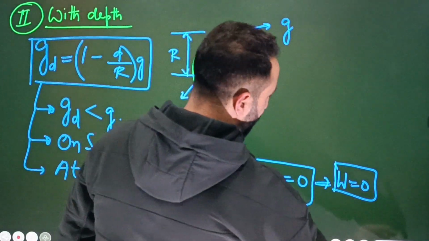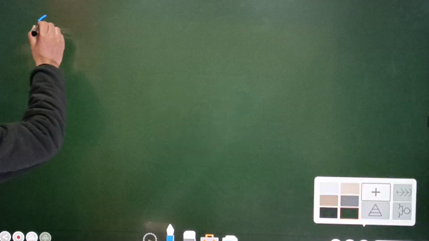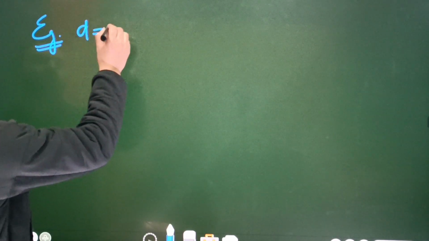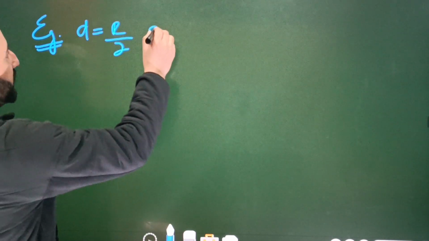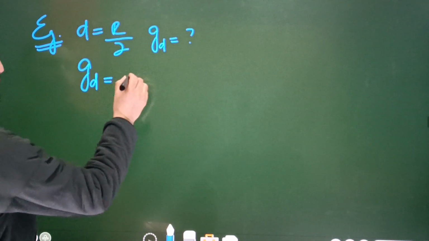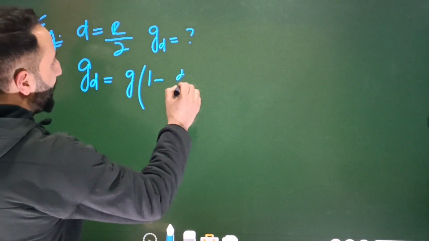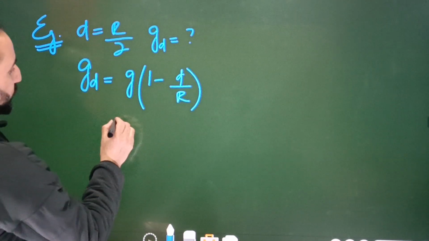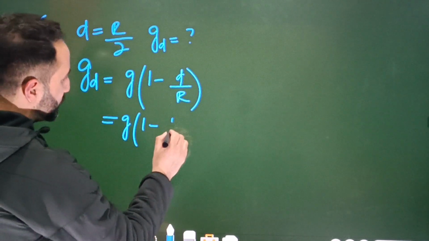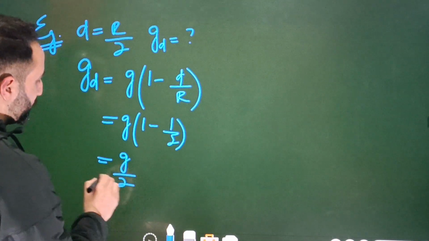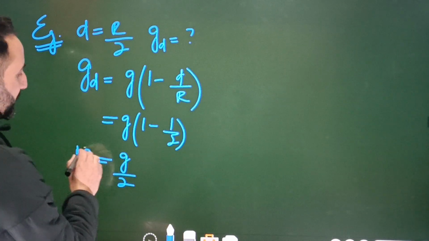Okay, so let's do an example on this. The example is simply like this: if d is equal to R by 2, what is the value of acceleration due to gravity, g_d? Simply you have to use one equation, that is g_d is equal to g multiplied by 1 minus d divided by R. Obviously d by R is 1 by 2, so it will be g into 1 minus 1 by 2. 1 minus 1 by 2 is 1 by 2. Answer is simple, g divided by 2. This is the value of acceleration due to gravity with the depth.